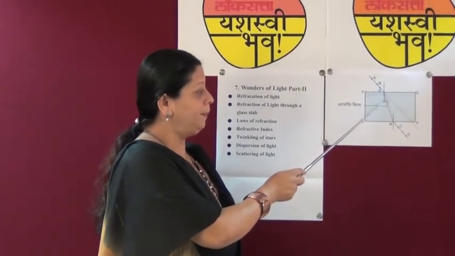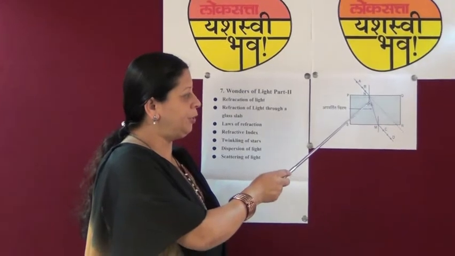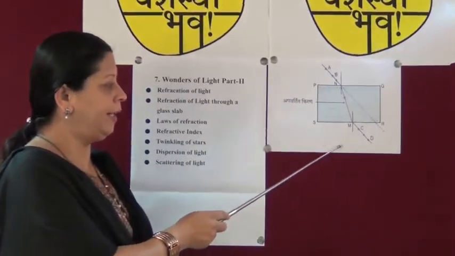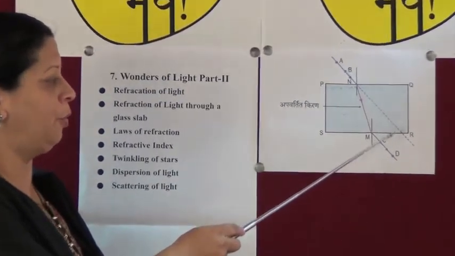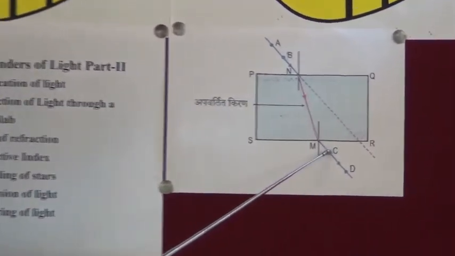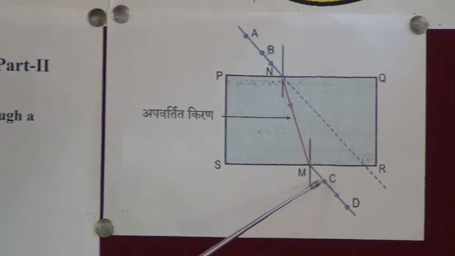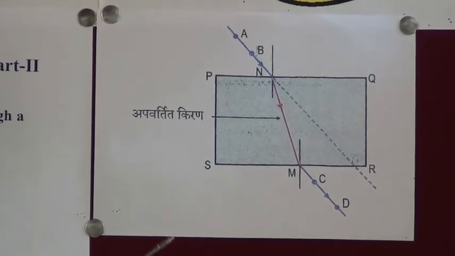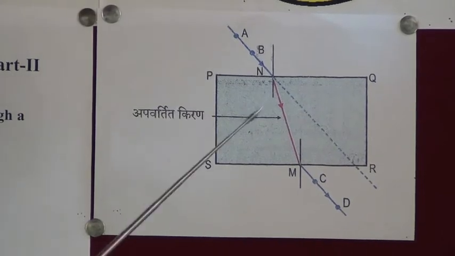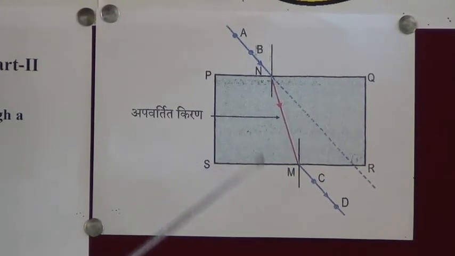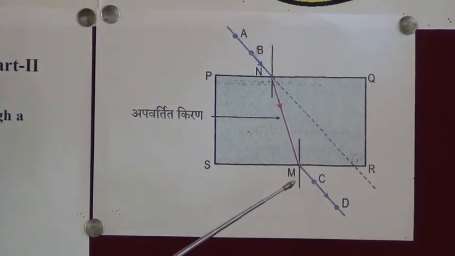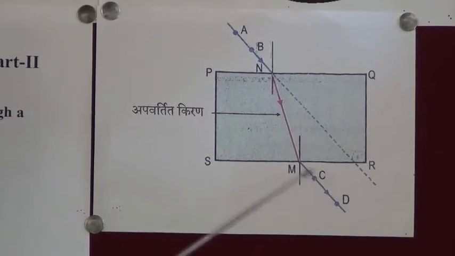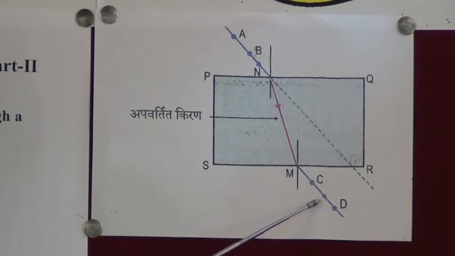Here you can see a refracted ray is bent towards the normal, and here you can see a refracted ray moves away from the normal. So can you see the angle? The angle is greater than this angle. So this is the difference. When a light ray enters from a denser medium to a rarer medium, the angle changes. That ray goes away from the normal.